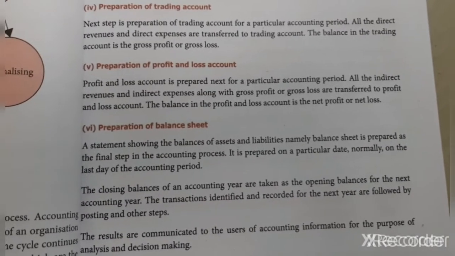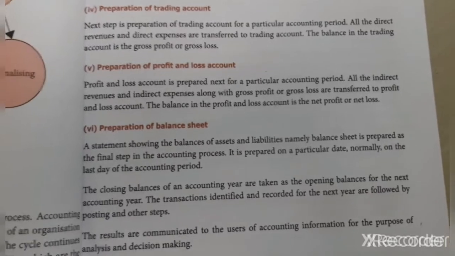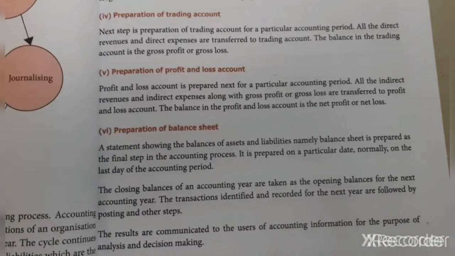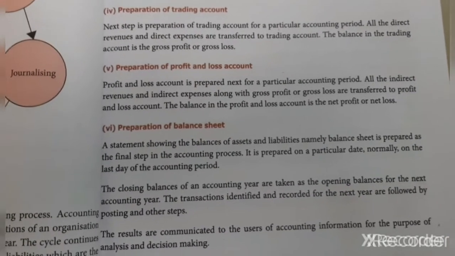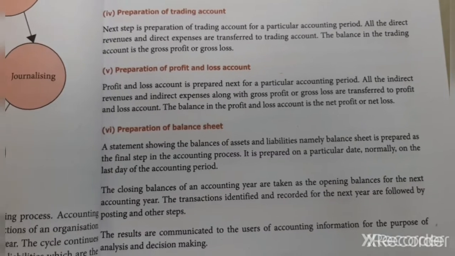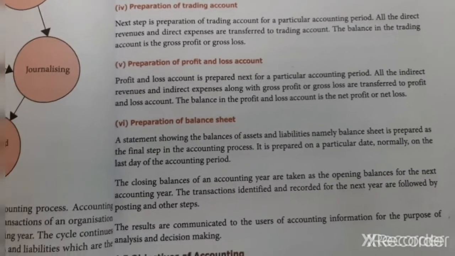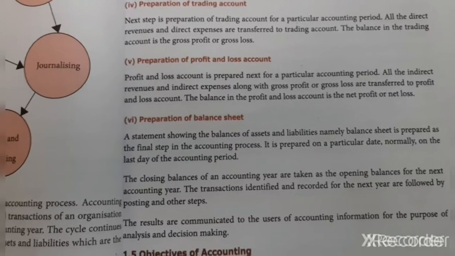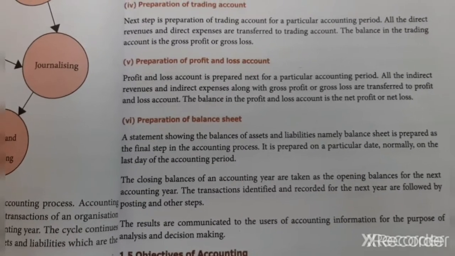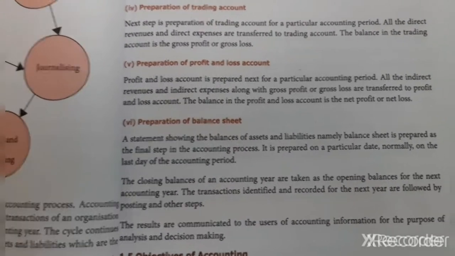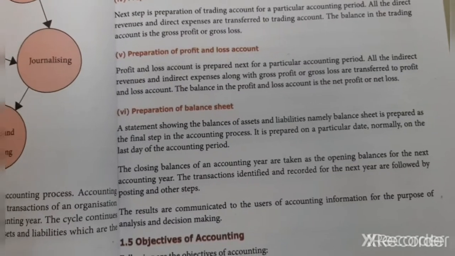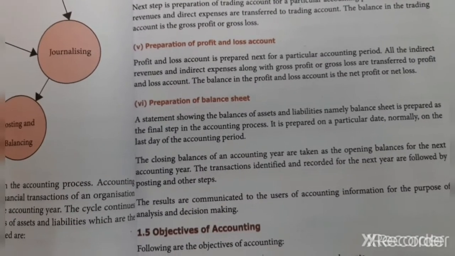Are you clear? Yes. So the balance sheet will help us to know whether we have got profit or loss. In the balance sheet we use liabilities and assets. Liabilities give the financial position of the business.